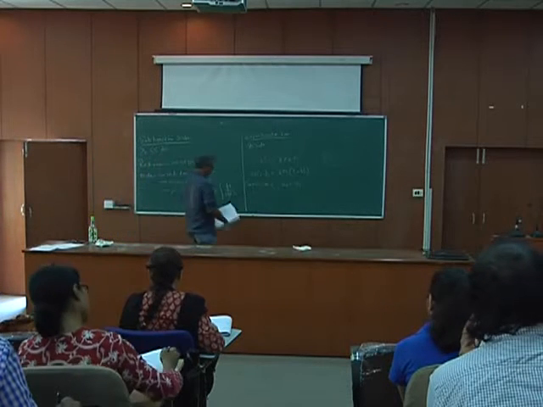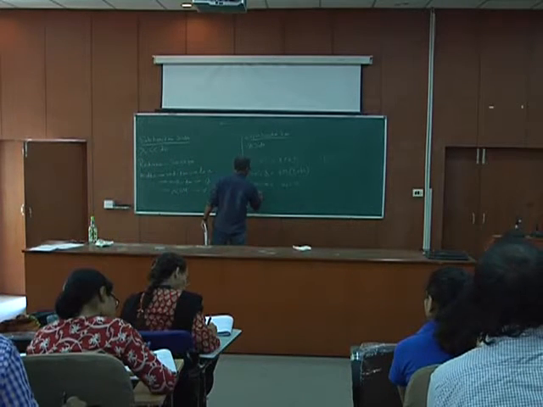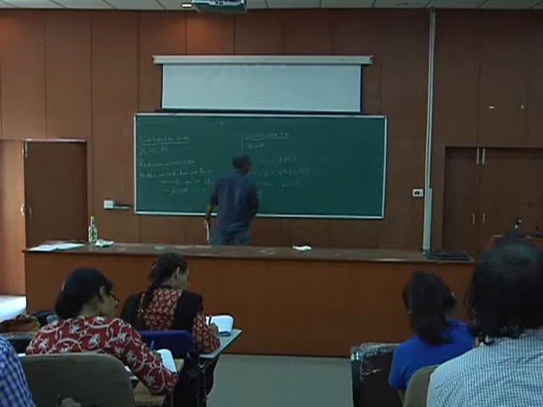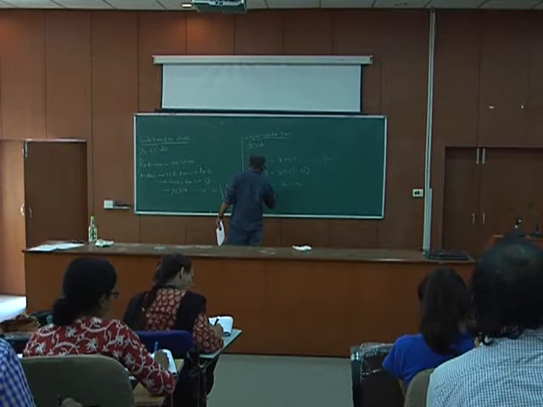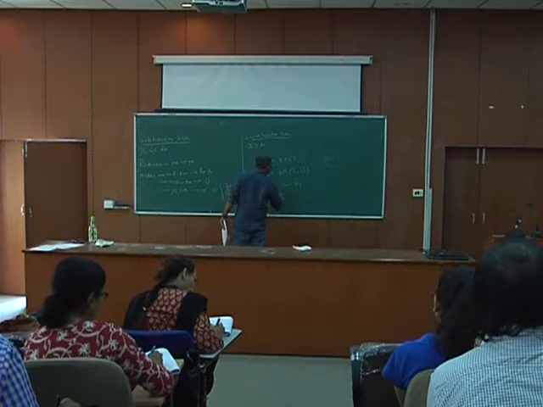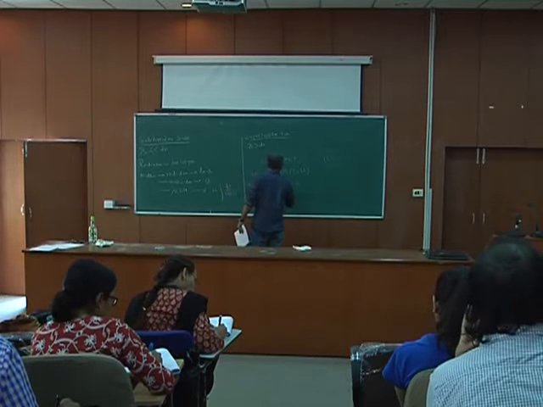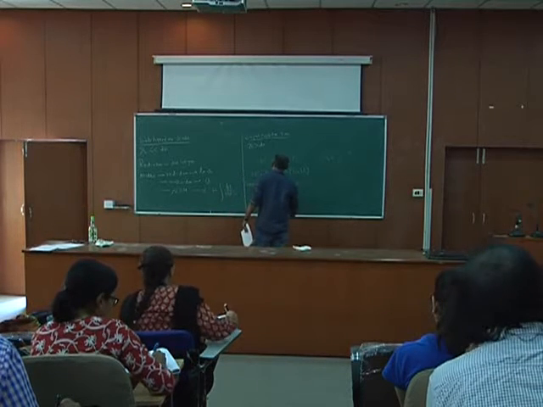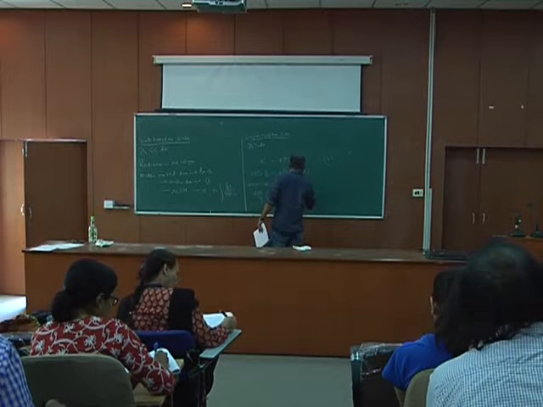So what I get is 8 pi G by 3 rho naught, minus plus delta rho naught by rho naught is 1 by s square. Fine.